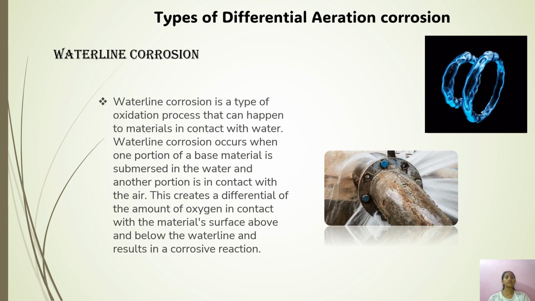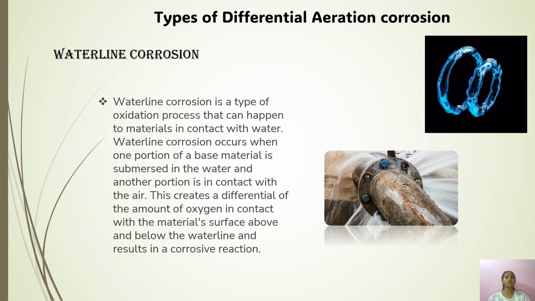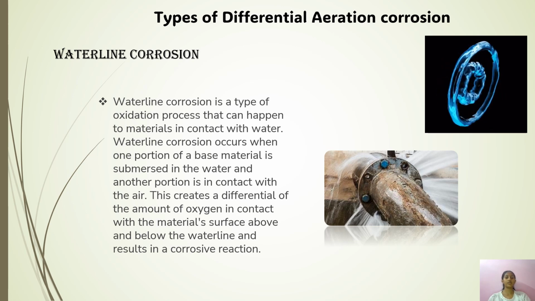First, waterline corrosion. Waterline corrosion is a type of oxidation process that can happen to materials in contact with water. Waterline corrosion occurs when one portion of a base material is submerged in the water and another portion is in contact with air. This creates a differential in the amount of oxygen in contact with the material surface above and below the waterline, and that results in a corrosive reaction.